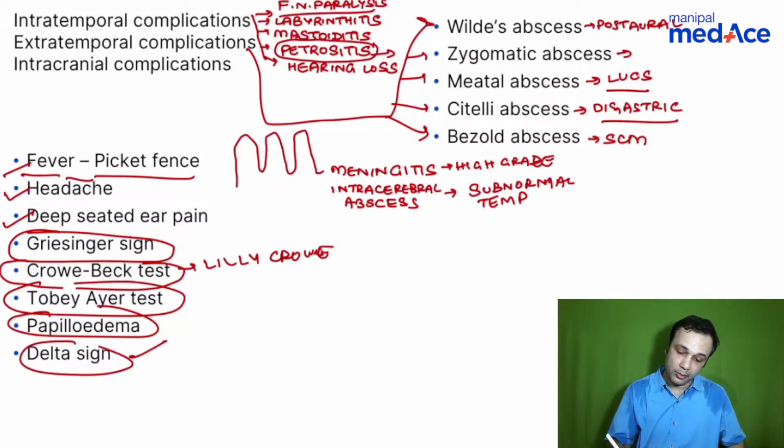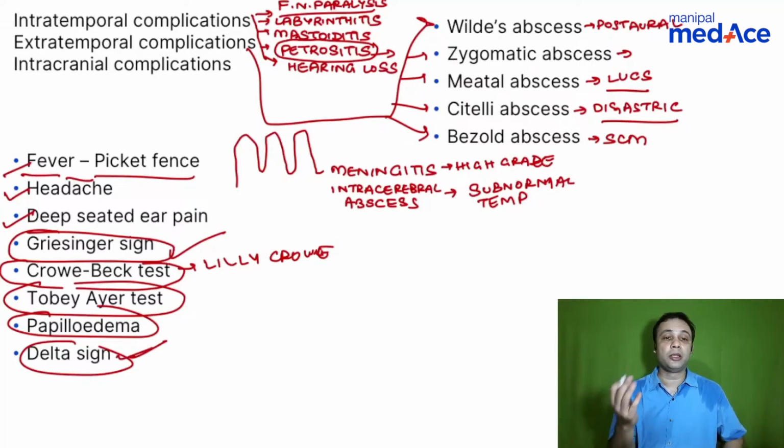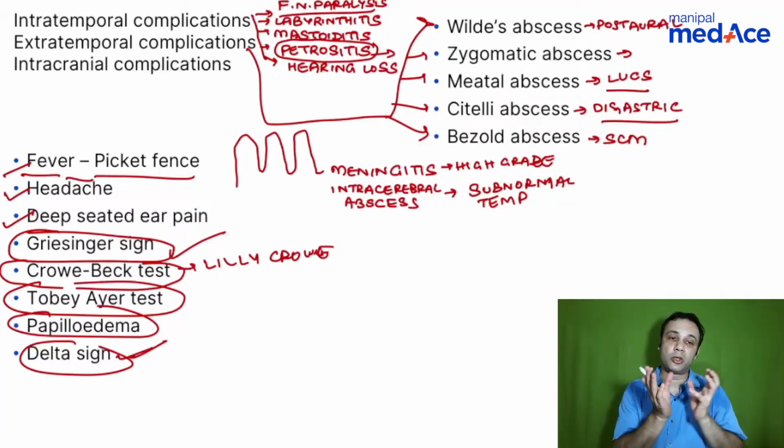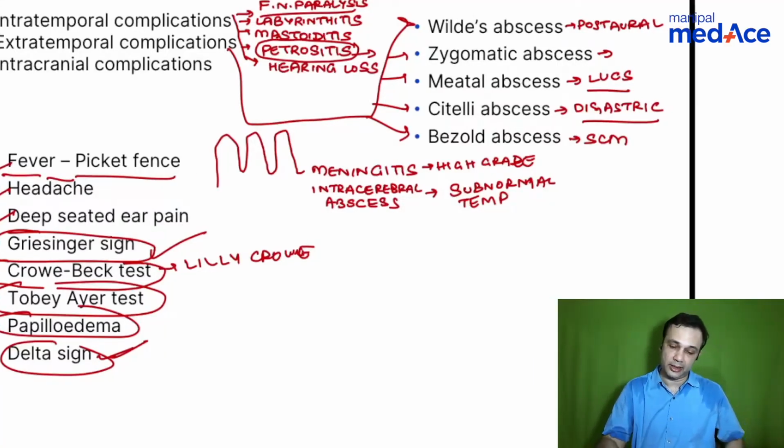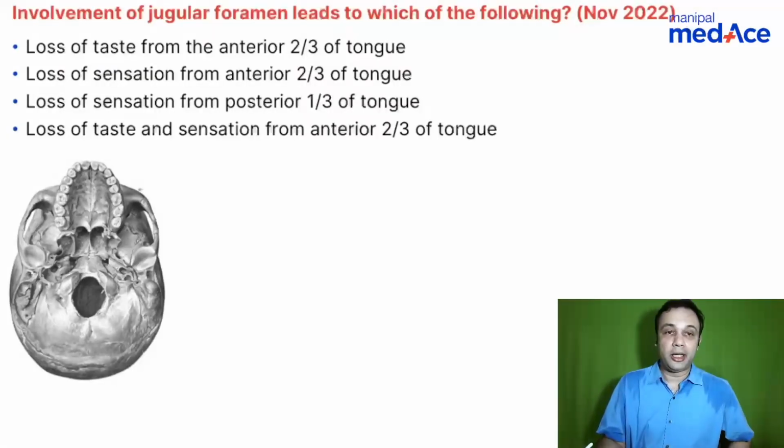You see, two important options were there from lateral sinus thrombosis. In this case, you have Griesinger's sign, delta sign. Delta sign is basically absence. Because of the thrombus in the lateral sinus or the sigmoid sinus, there is a sort of filling defect that is known as the empty delta sign. Right, let's come to the next